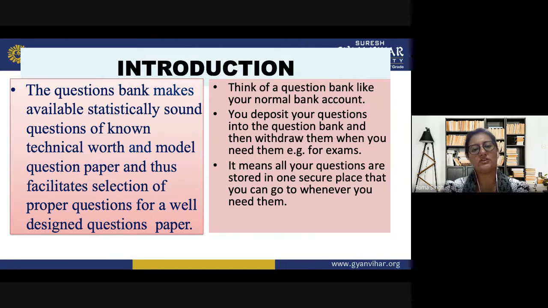So it is mainly a question bank. It makes available statistically sound questions of known technical worth, and a model question paper can also be presented through a question bank, and thus it facilitates selection of proper questions for a well designed question paper. So this is how we can give practice to our students to start their preparation with the help of utilization of the question bank. And every teacher must know how to prepare a question bank, and how to make their students understand how they will be using the question bank, how they will be utilizing the questions which are given in the question bank.